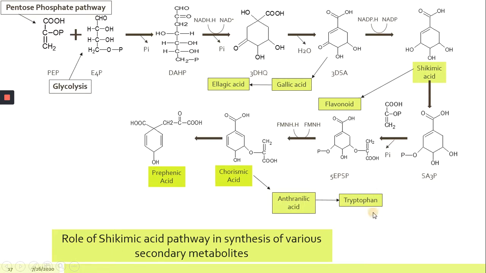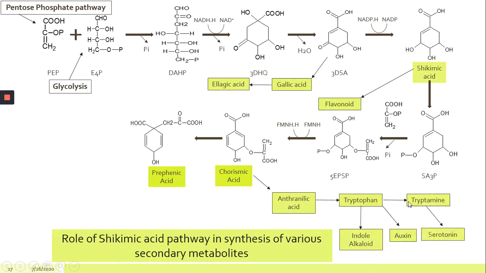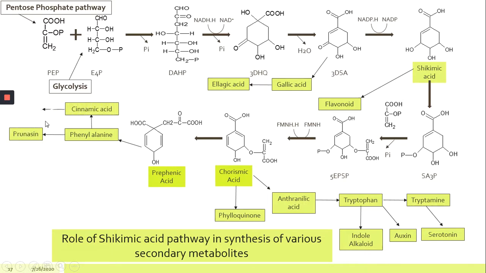This tryptophan is a precursor for indole alkaloid, auxin. It also forms tryptamine, and this tryptamine will get converted into serotonin. Also, this co-racemic acid will give phylloquinones. Prephenic acid, the one branch of prephenic acid will produce phenylalanine. This phenylalanine further produces pronacin, cinnamic acid and valine.